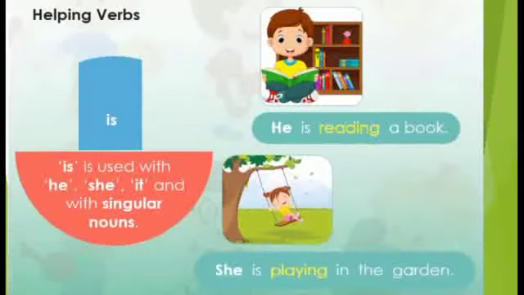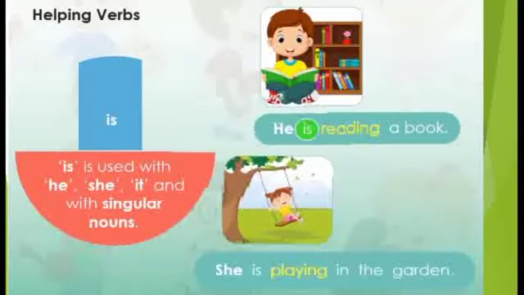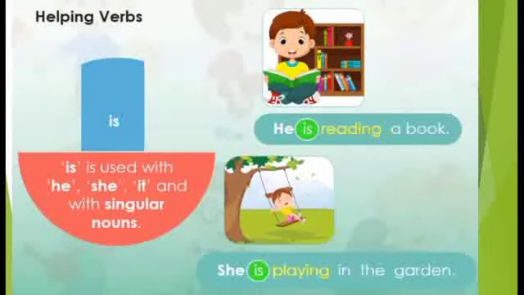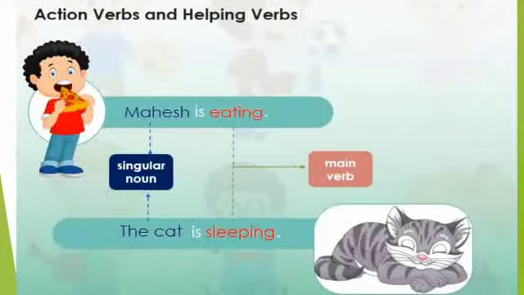Next is is. Is is used with he, she, it and with singular nouns. So here now I am reading the sentences. He is reading a book. She is playing in the garden. So in these sentences, reading and playing are the main verbs. The helping verb is before the main verbs. It tells us that he is reading the book now and she is playing in the garden now. Similarly, Mahesh is eating, the cat is sleeping.